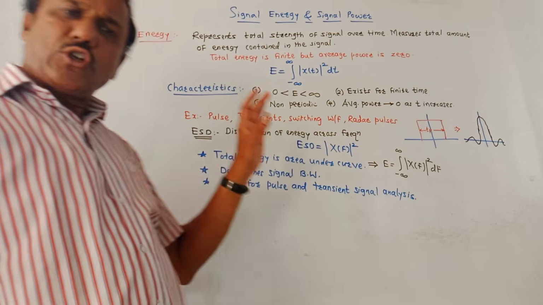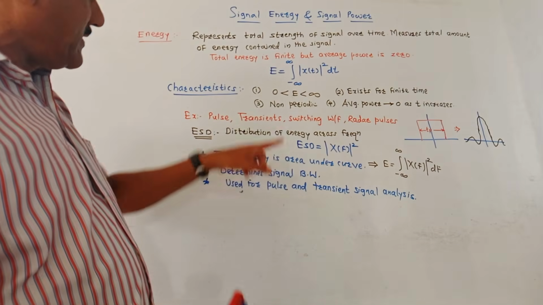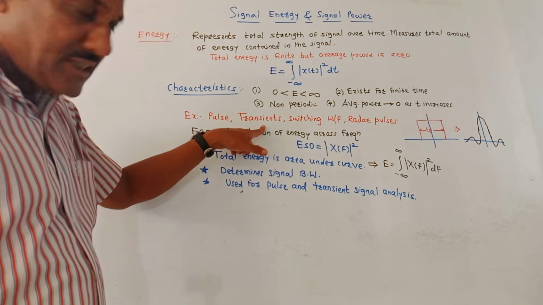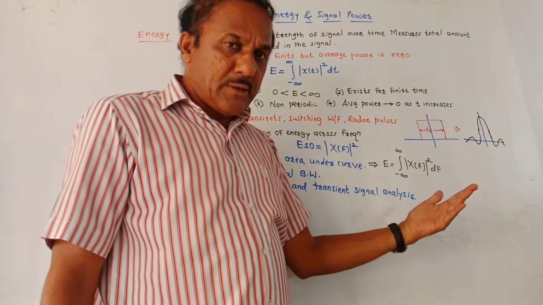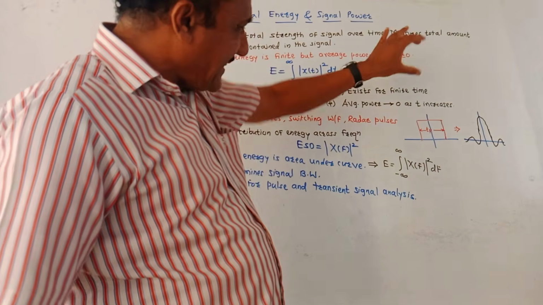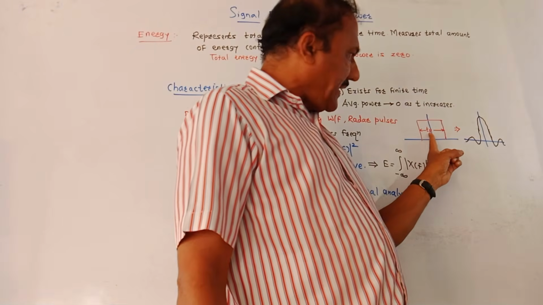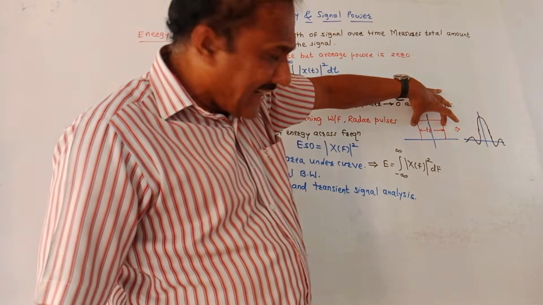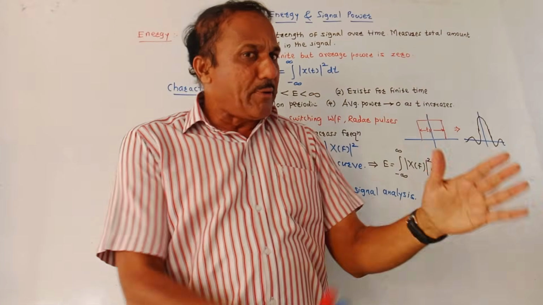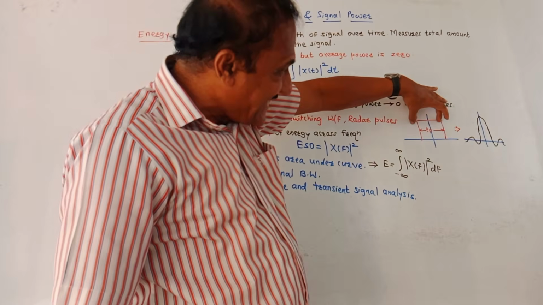Now, some examples of an energy signal. As I just now mentioned, a pulse is a very good example of energy signal. Then any kind of transients, then switching waveforms, then radar pulses. These are good examples of energy signal. As an example, I have shown one rectangular pulse whose width is Tp. This is the rectangular pulse which is non-periodic because it is only one pulse. It is not repeating till infinity. So it is energy signal.